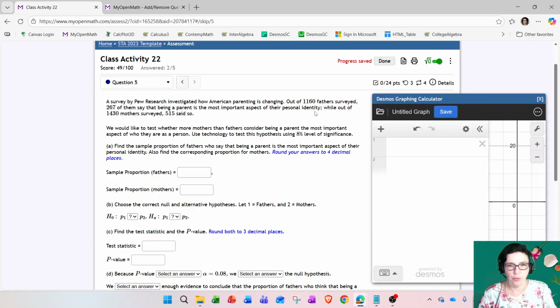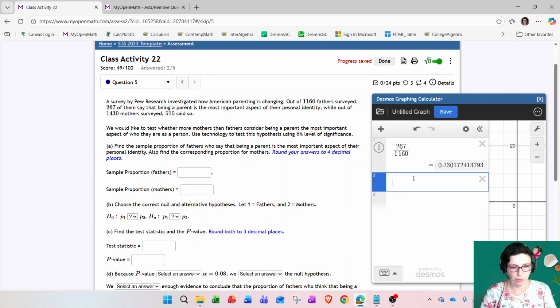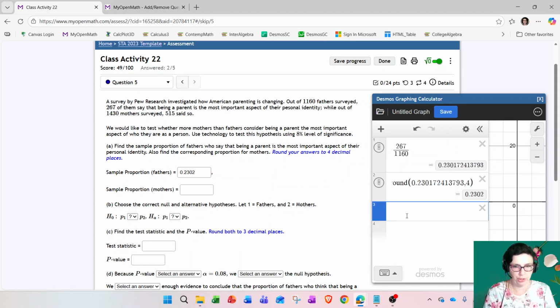For fathers, we had 267 people who said yes, that being a parent is the most important aspect, divided by the total number of fathers. We want to round this to 4 decimal places. So approximately 23% of fathers say that. Now, hopefully mothers is larger.